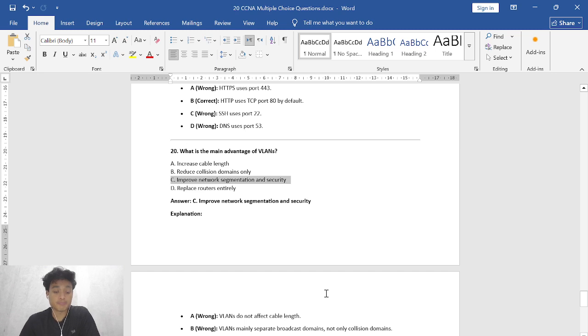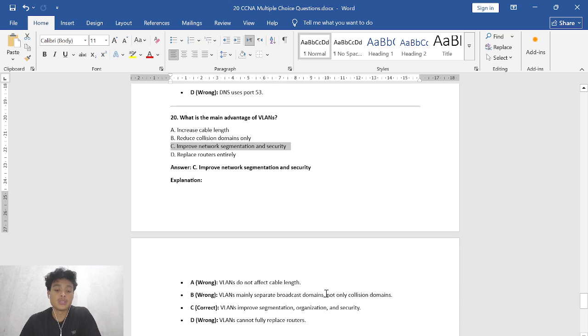Here's the explanation. Why is answer A incorrect? Because VLANs don't affect cable length. And then B, why is it wrong? Because VLANs mainly separate broadcast domains, not collision domains.